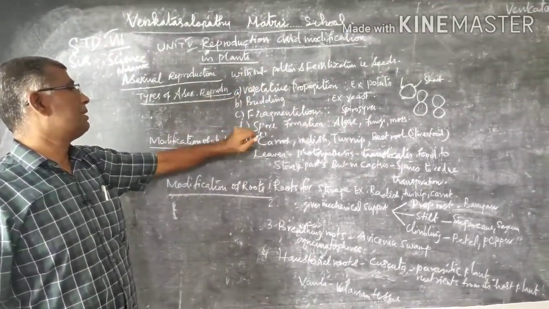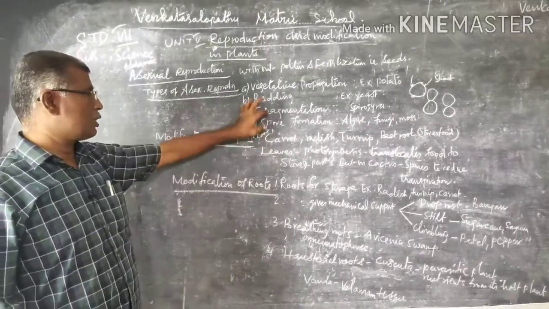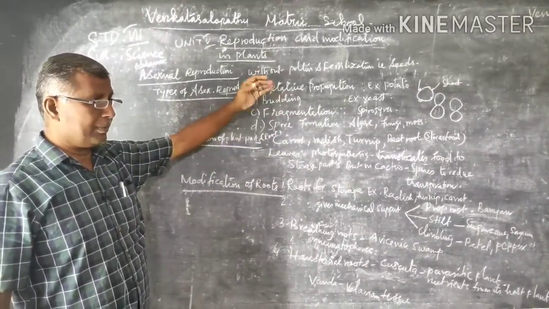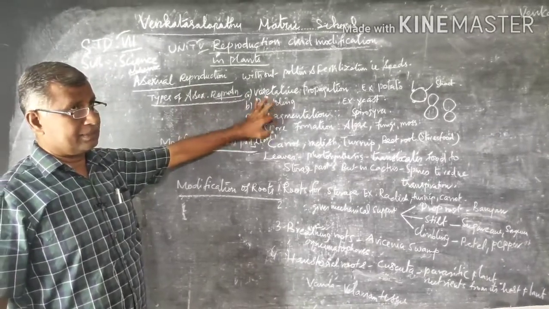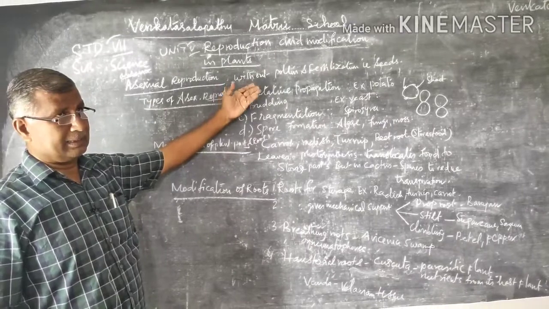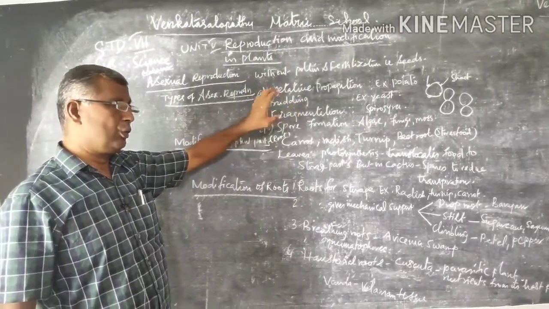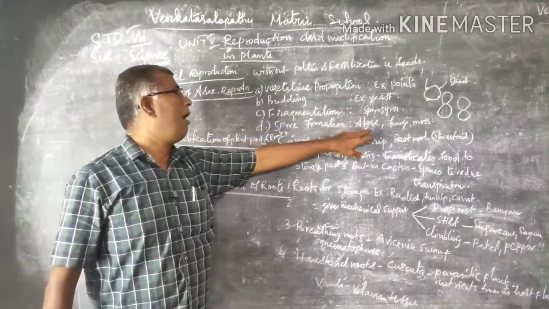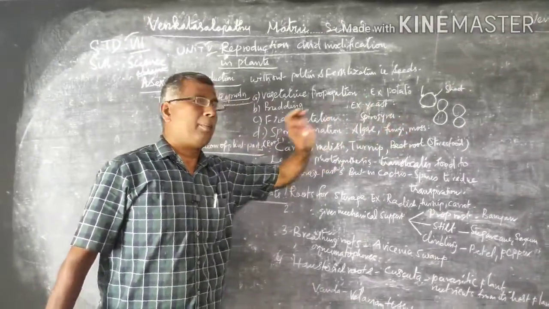Then fourth one is spore formation. The spore formation takes place during the time of unfavorable condition. What is the meaning of unfavorable condition? That is a drastic condition, that is summer season, during which the spores are formed by the algae, fungi and moss.